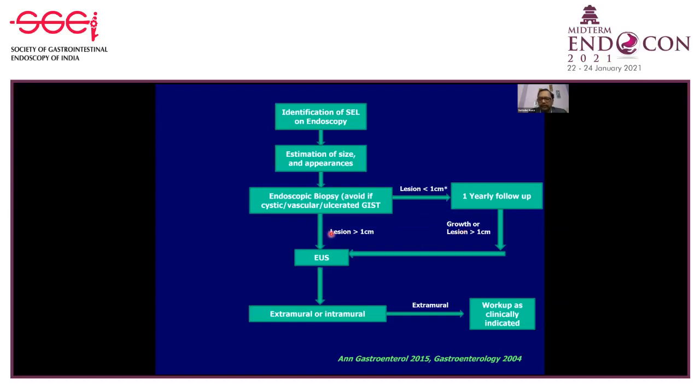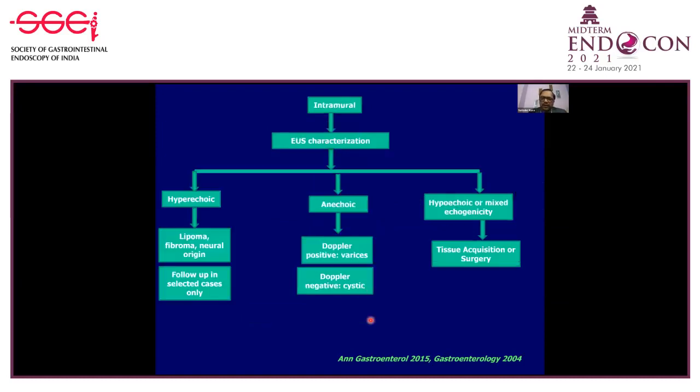On the other hand, if the lesion is more than 1 centimeter, an EUS is to be done. And the first step is to find out whether it is an extramural or an intramural lesion. If it is an extramural lesion, then you work up the patient as clinically indicated for an extramural lesion. In contrast, if it's an intramural lesion, we look at the EUS characteristics. Hyperechoic lesions by and large are benign, so you follow up only in selected cases where there is a clinical suspicion of a malignant lesion, because the majority of them would be either a lipoma or a fibroma.